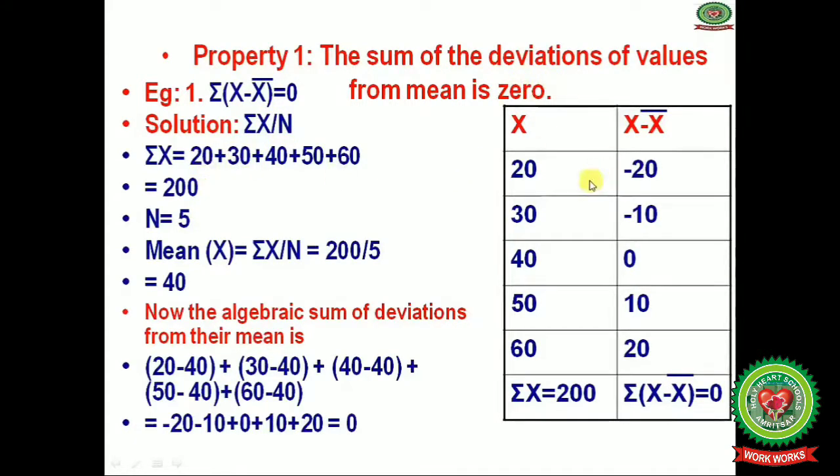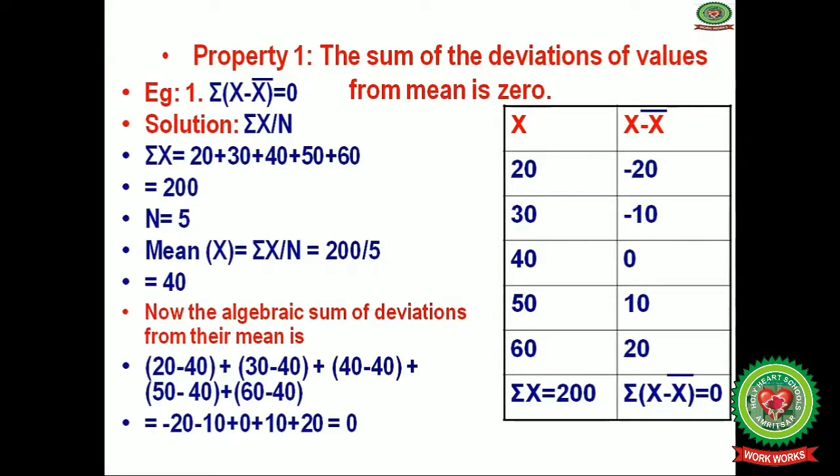Summation x we have here: the values of x are 20 plus 30 plus 40 plus 50 plus 60, so summation x is equal to 200. And the number of observations is 5: 1, 2, 3, 4, 5. Now 200 divided by 5, you will get 40. This is the mean.